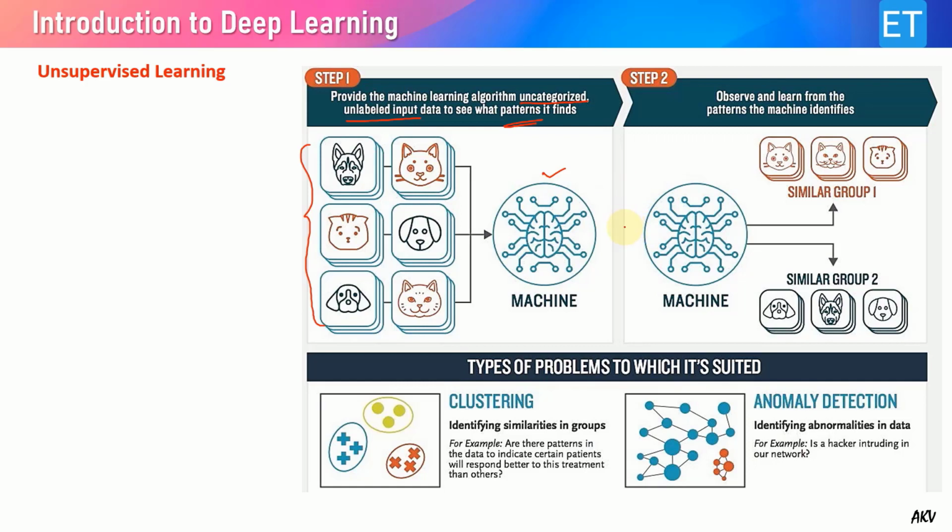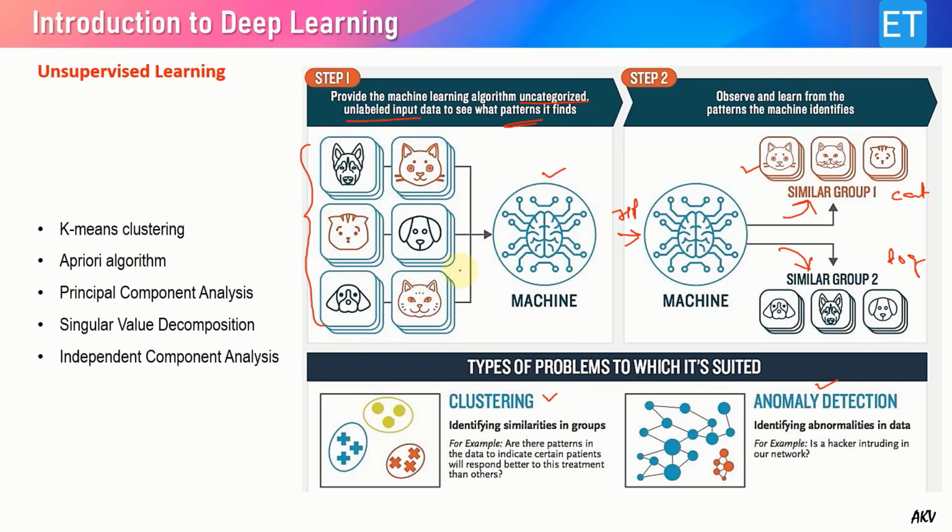If you give an input image to this machine algorithm, it can identify whether the input image belongs to group 1 or group 2. Unlike the previous case, supervised learning, it does not tell you whether the input image belongs to either cat or dog. It only tells you that the input image belongs to a particular category, group 1 or group 2. So it can cluster the images into different groups. That's why it is mainly used in clustering and anomaly detection sort of problems.